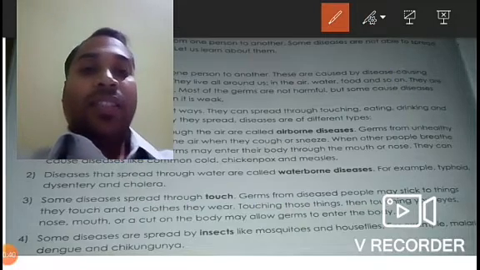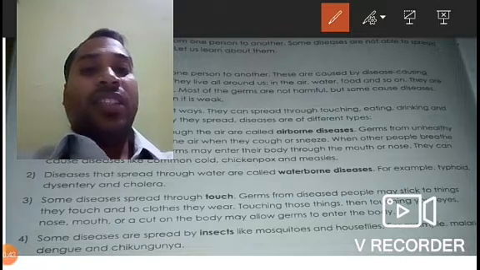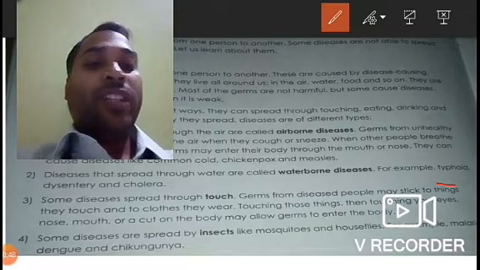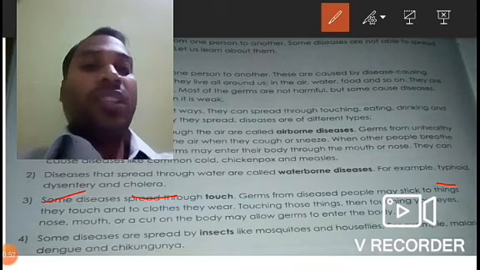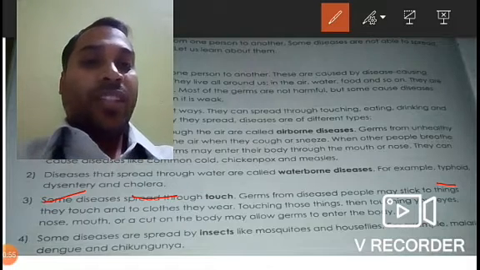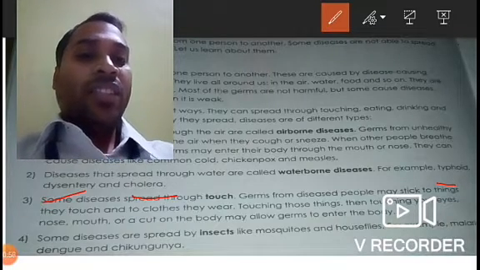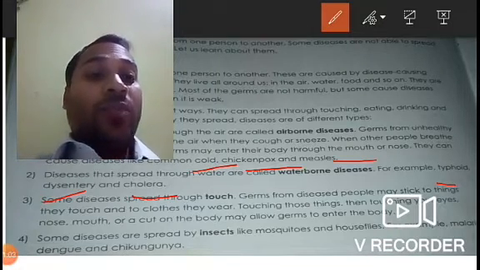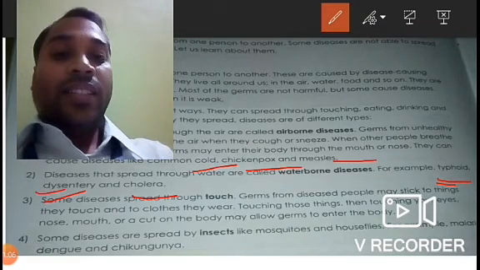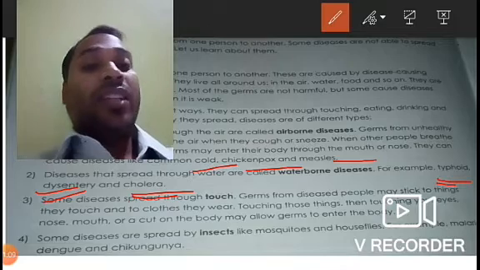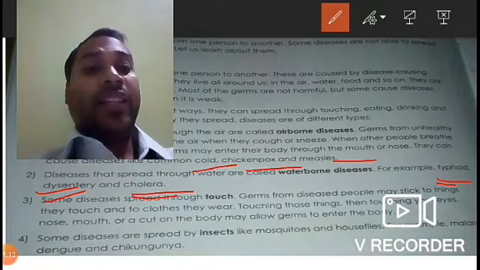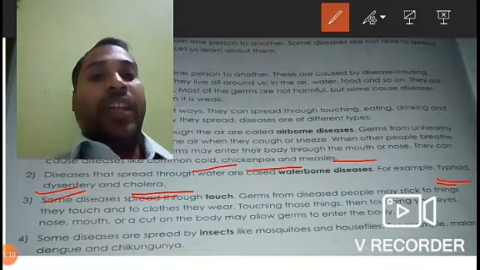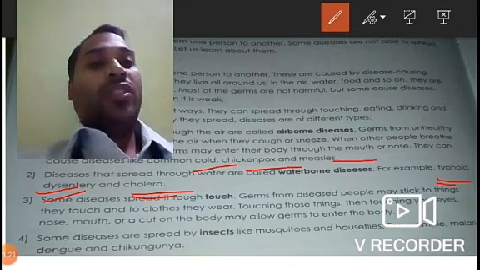Then let us discuss waterborne diseases. Diseases that spread through water are called waterborne diseases, for example typhoid, dysentery, cholera. So please highlight these important examples: for airborne diseases, the common cold, chickenpox, measles, and for waterborne diseases, typhoid, dysentery, and cholera. You can mark these in your book, which will help you recall during your revision time. Please mark these important points in your textbook.